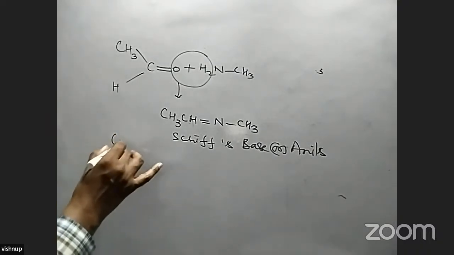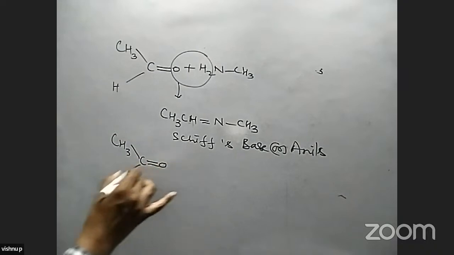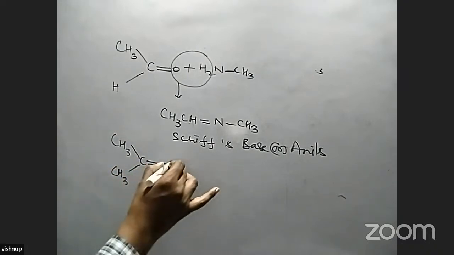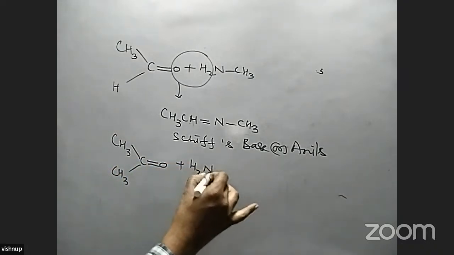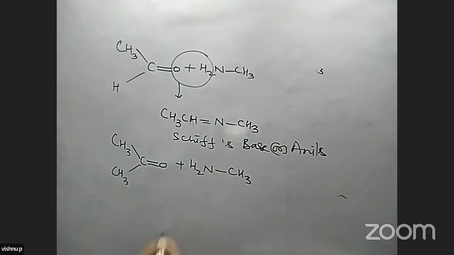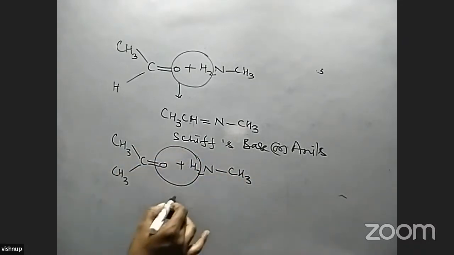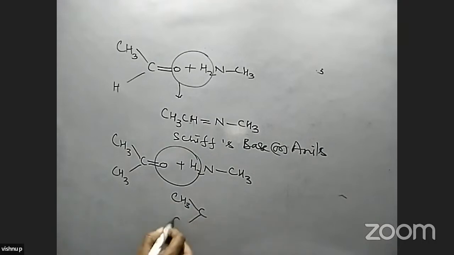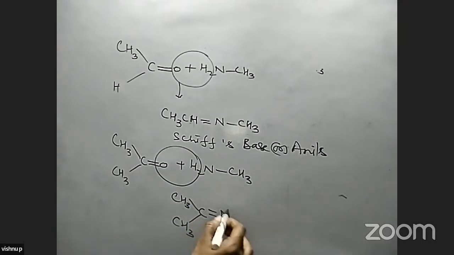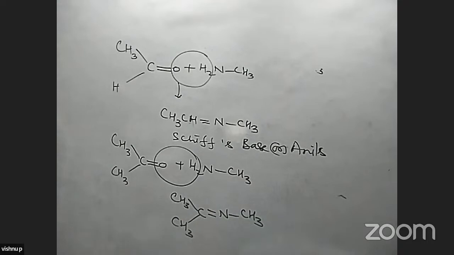In the same way, it reacts with ketones also, with primary amines. We get Schiff's bases. H2O is separated out, and the compound is (CH3)2C=NCH3. Here also a Schiff's base is formed in this reaction.